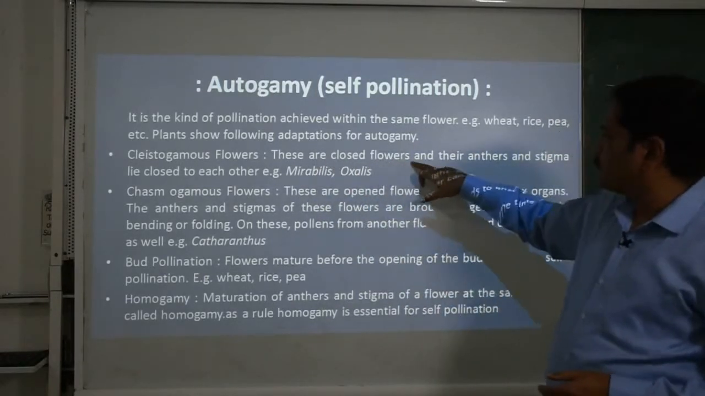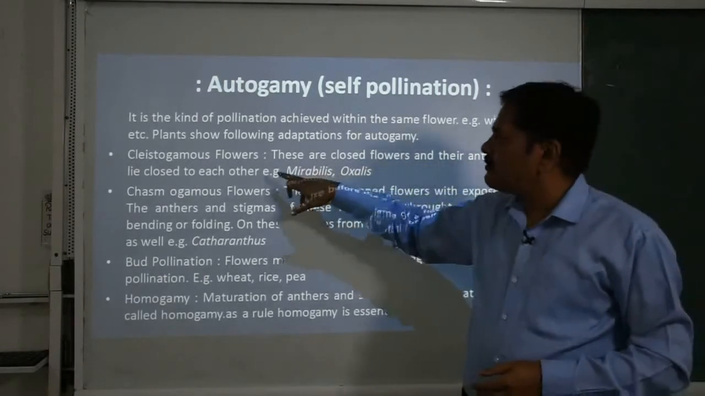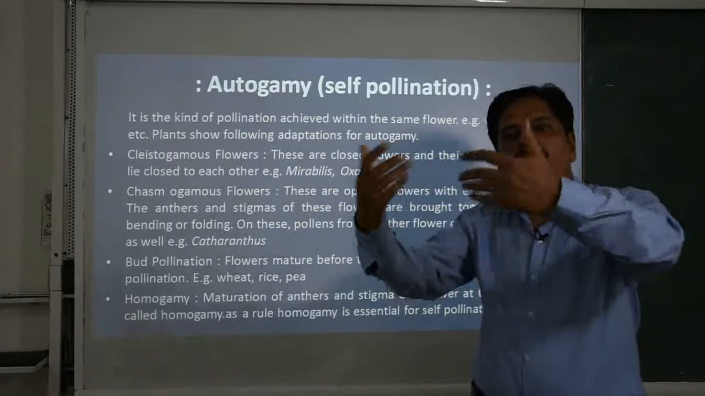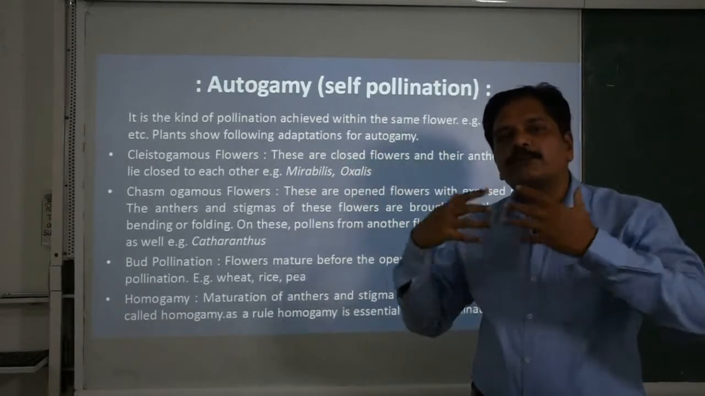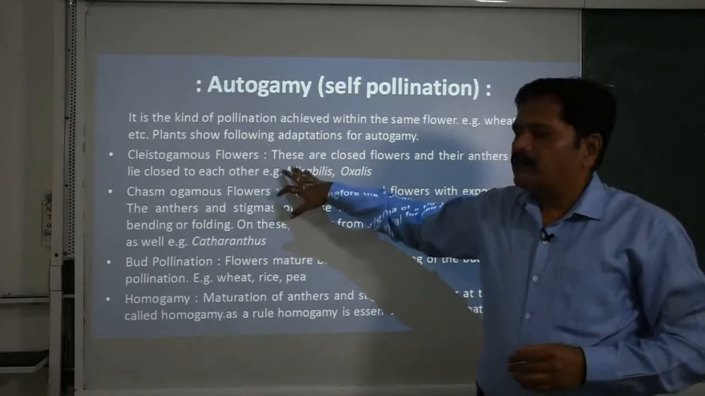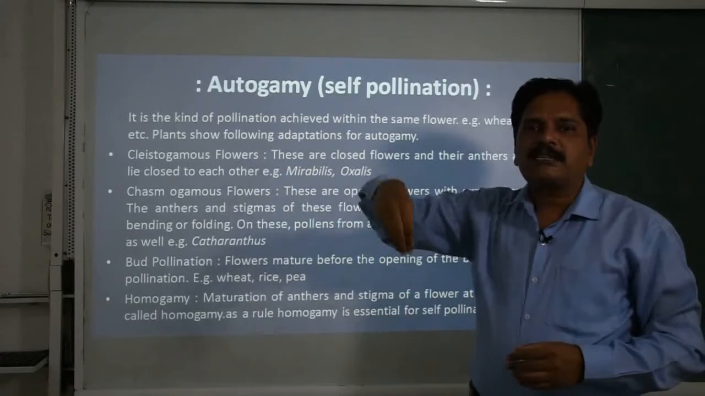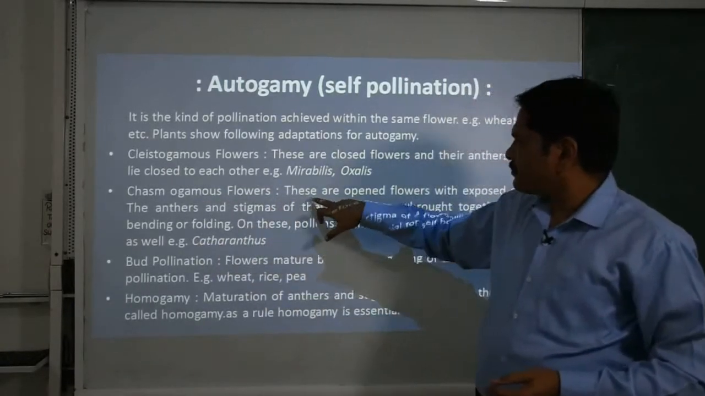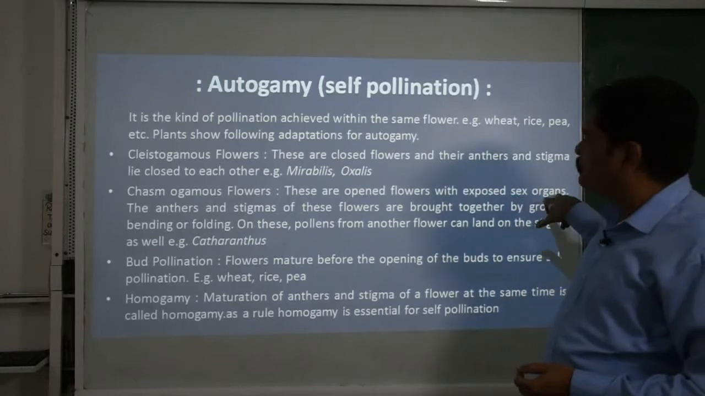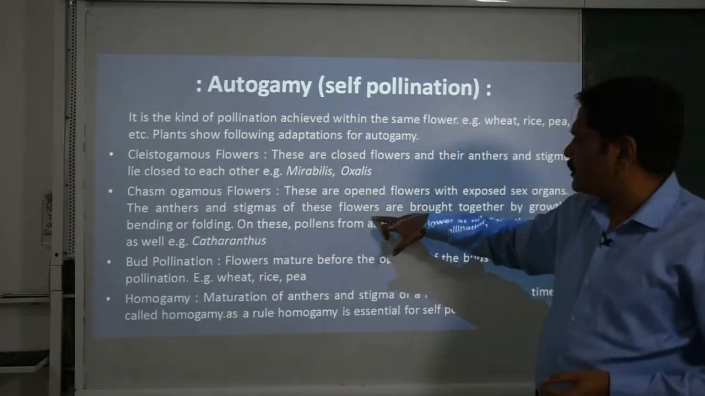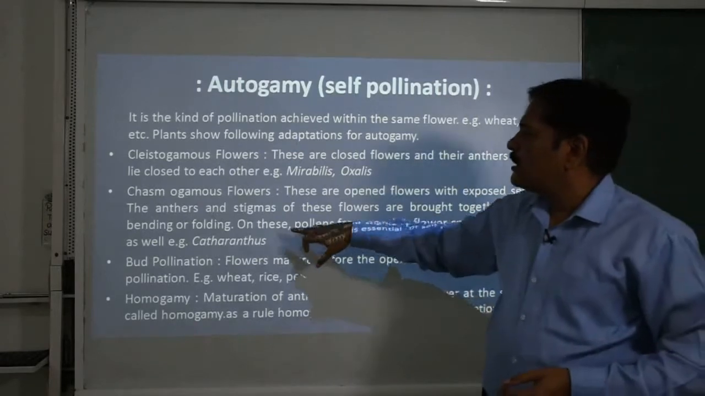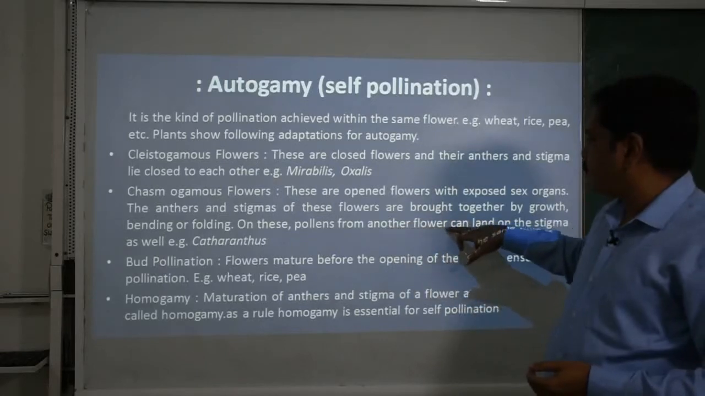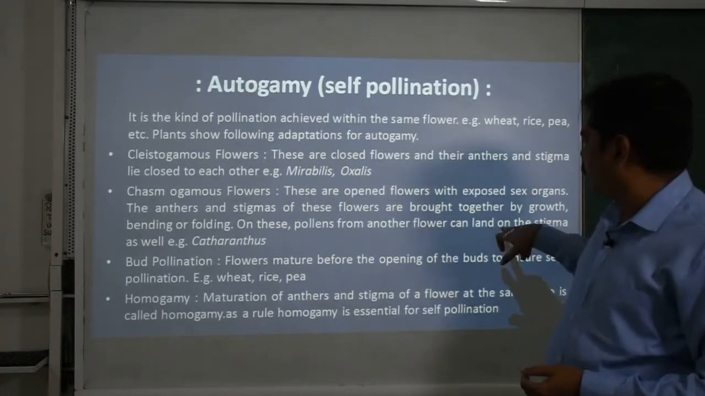These are closed flowers, and their anthers and stigma lie close to each other. That means these flowers do not open up for others, they are not exposed, so there is no possibility of other pollen grains entering. Chasmogamous flowers are open flowers with exposed sex organs, and the anthers and stigma of these flowers are brought together by growth and bending or folding, and